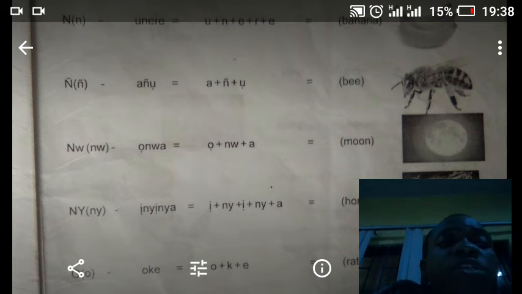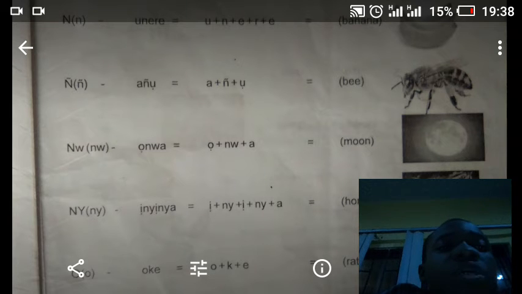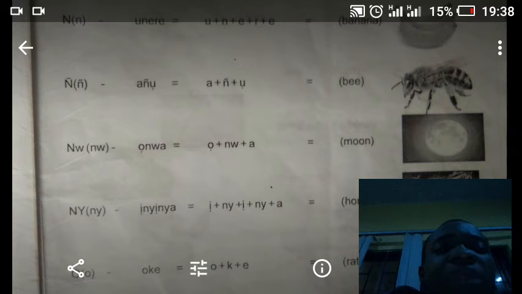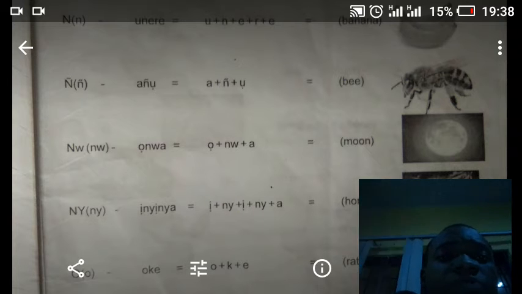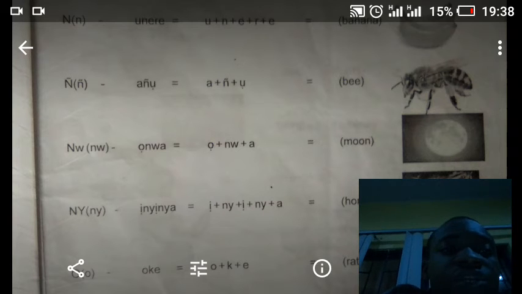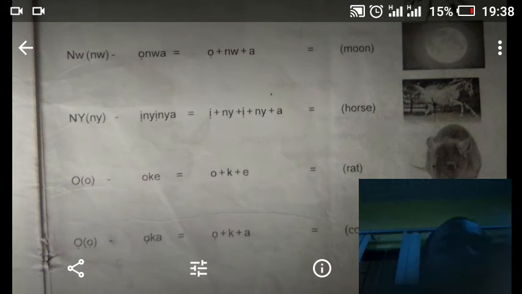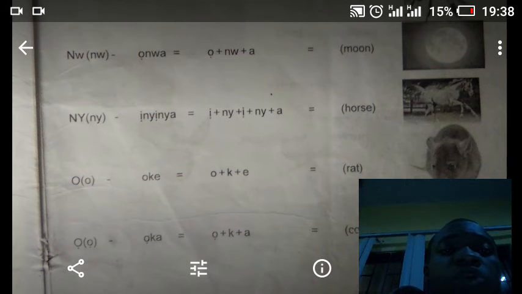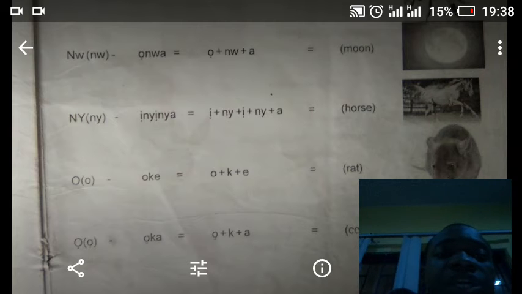We have the bee that gives you honey. Bee is called anu. Anu in Igbo, under n. We have moon in English, which in Igbo is called onwa, under nw. We have horse, which is called enyinya in Igbo, under ny.